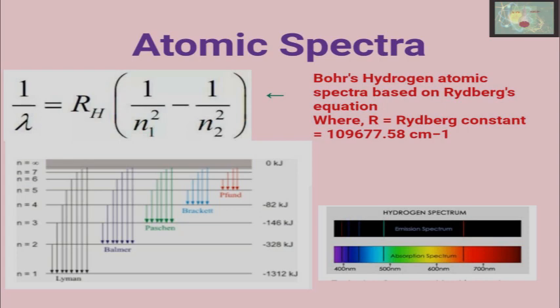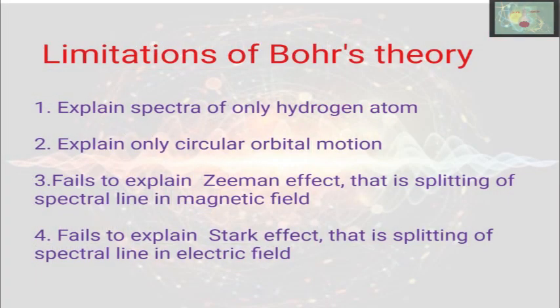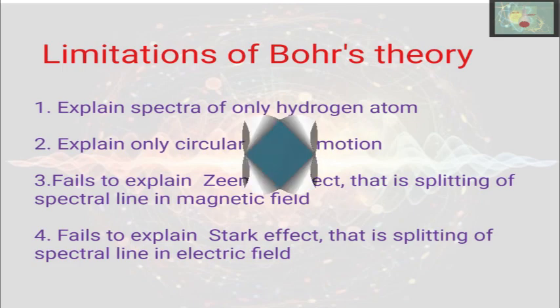But Bohr's atomic model also has some limitations. These are the limitations of Bohr's theory. It explains the spectra of only the hydrogen atom. It explains only circular orbital motion. It fails to explain the Zeeman effect, that is, splitting of spectral lines in a magnetic field. It fails to explain the Stark effect, that is, splitting of spectral lines in an electric field.